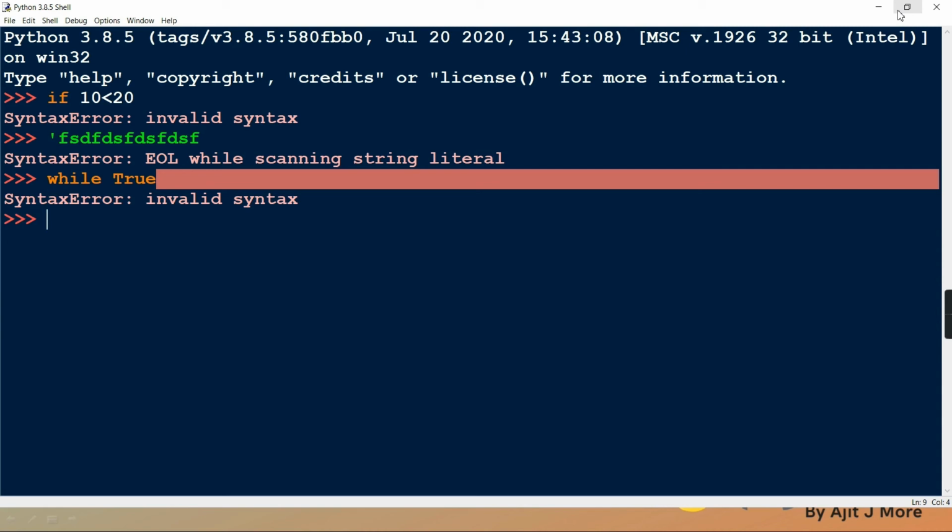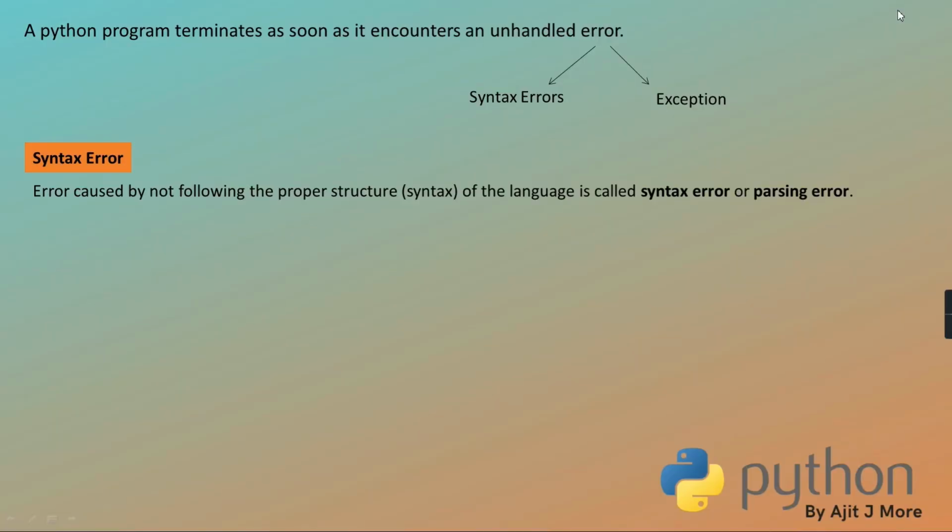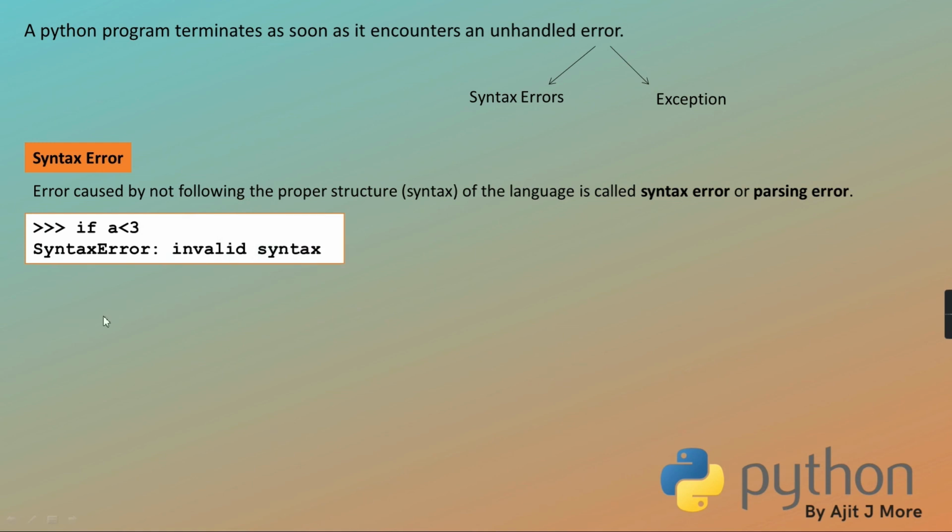Clear? So when you don't follow the grammar rule prescribed by the language, then we call it a syntax error or parsing error. Parsing means validating. It will validate your sentence, means it will check whether it is following the grammar rule or not. See, a few examples I have given.